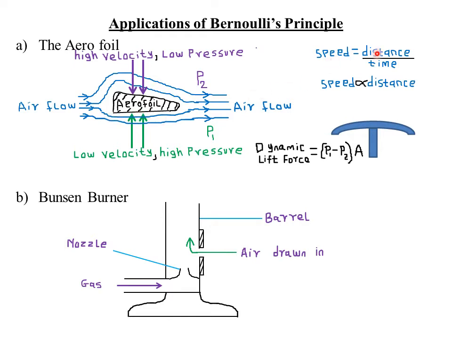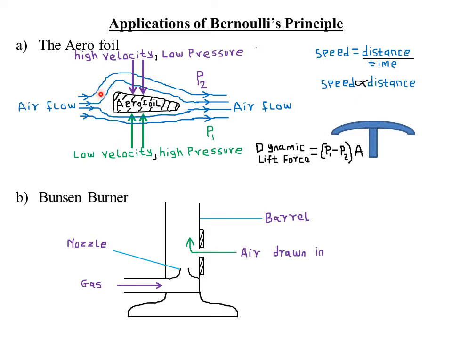Now, we know that speed is equal to distance over time, or velocity is displacement over time. So if I hold time constant, the speed or the velocity will be directly proportional to the distance covered. Because the time taken for the streams of air to move from this point to this point is, assuming, something like 10 seconds, obviously the streams on the upper side are covering a longer distance. Therefore, if we want them to arrive at this point at exactly the same time, the streams on the upper side have to move at a higher speed so that they reach this point at the same time as the streams on the lower side, or the streams that are underneath.